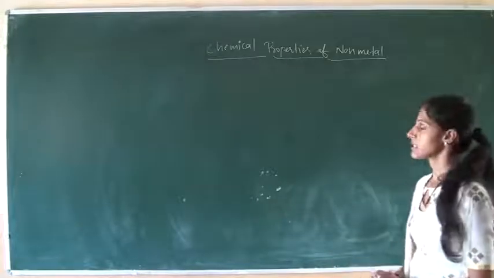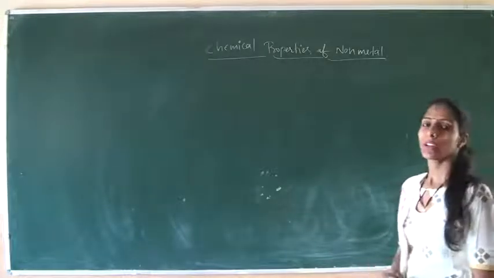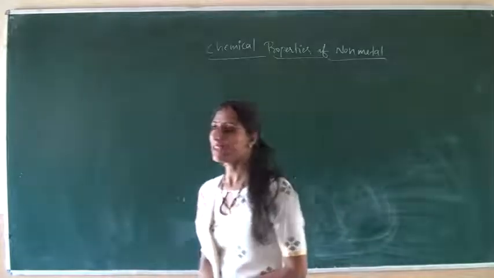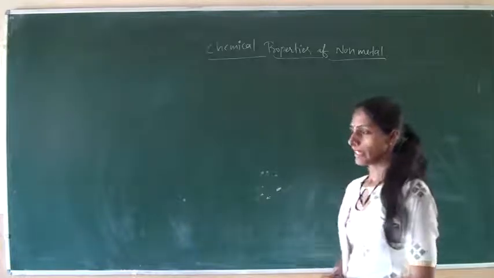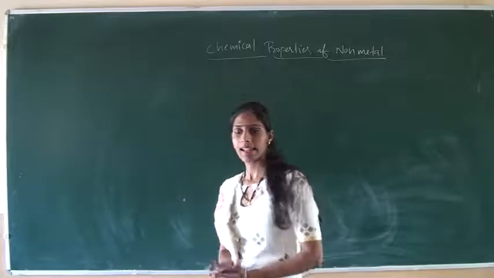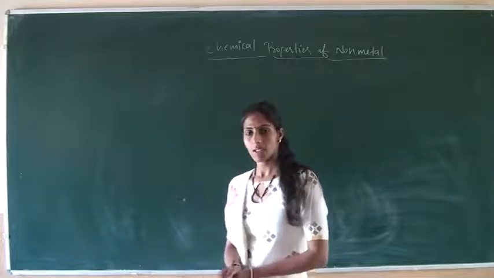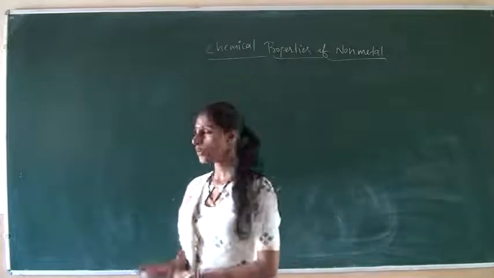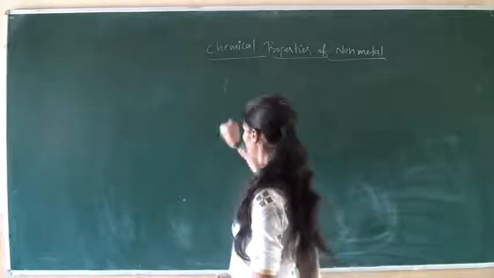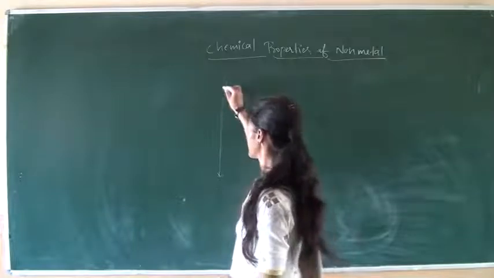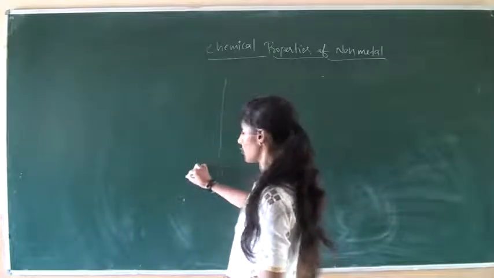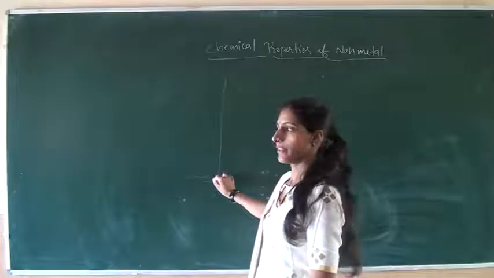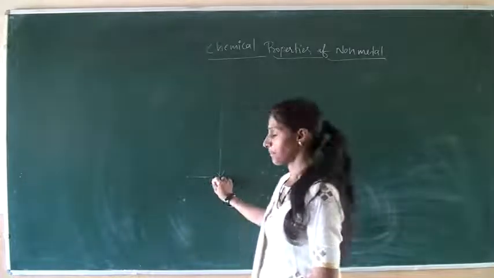Yesterday we discussed in science in 8th class the reactivity series of metals. A more reactive metal displaces a less reactive metal from its salt solution. In the reactivity series, the most reactive metals are at the top and less reactive metals are at the bottom of the series, which are also known as inert metals or noble metals.